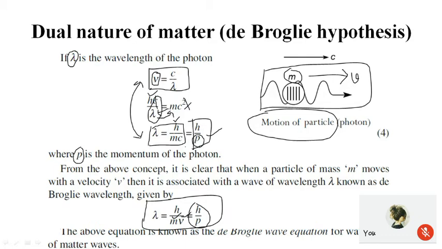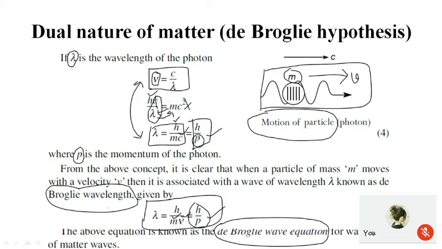Previously the velocity of the photon was c, therefore we got mc, but now since we are considering a particle with velocity v, the same expression is modified as lambda is equal to h by mv. C is replaced by v, so we get h by p. This equation is known as the de Broglie wave equation, the corresponding wave is known as the de Broglie wave, and the wavelength is the de Broglie wavelength.